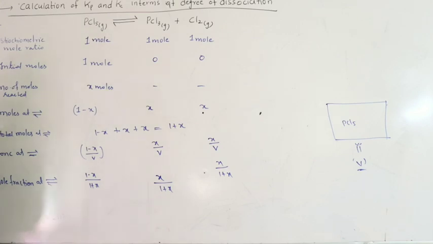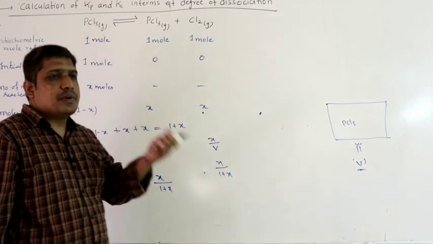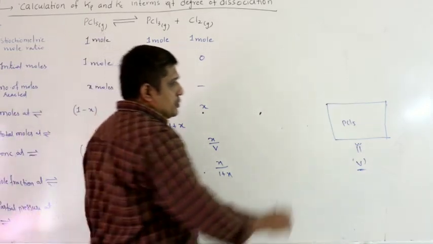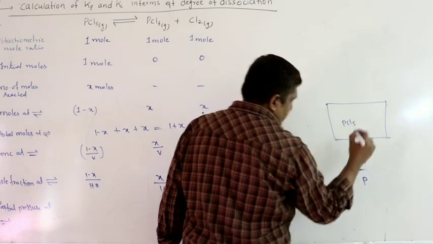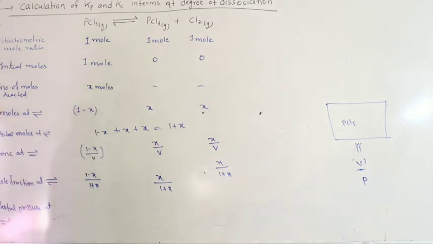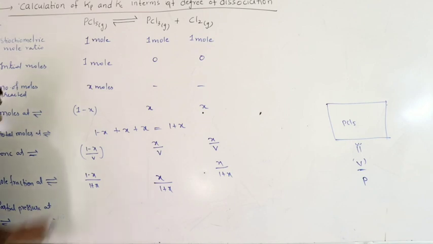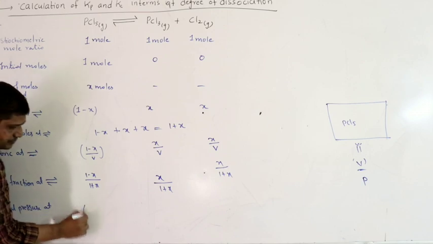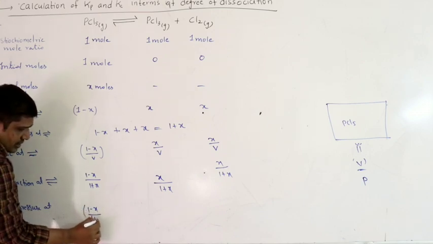Then find partial pressure at equilibrium. What is partial pressure of a gas? Total pressure into mole fraction. Let us assume the total pressure of the system at equilibrium as P. So, Dalton's law, partial pressure of PCl5 at equilibrium is nothing but mole fraction of the gas into total pressure.